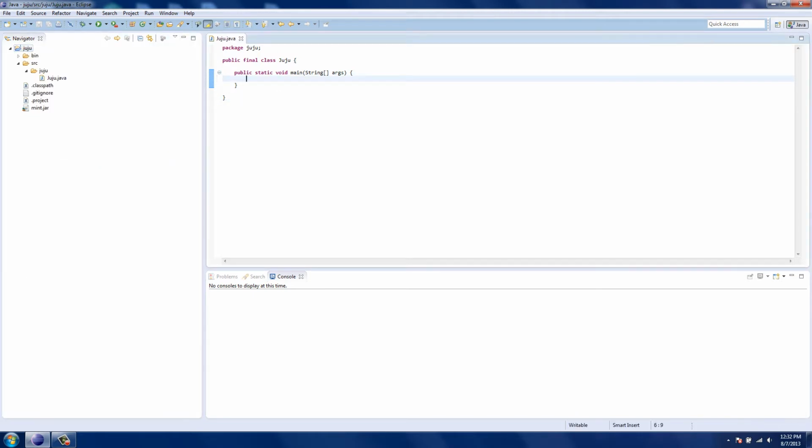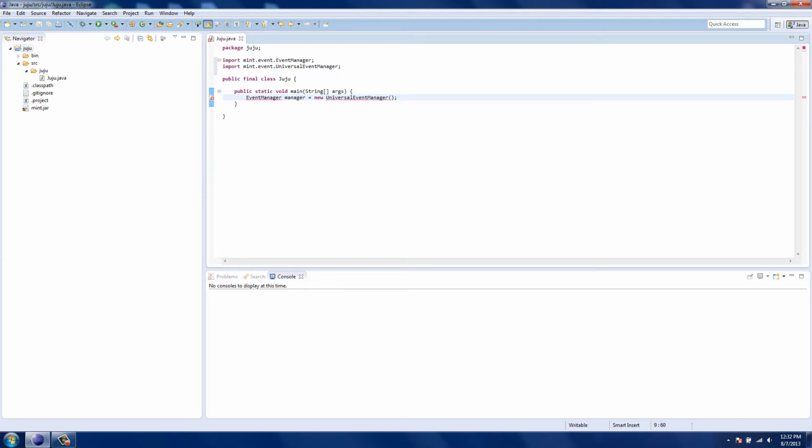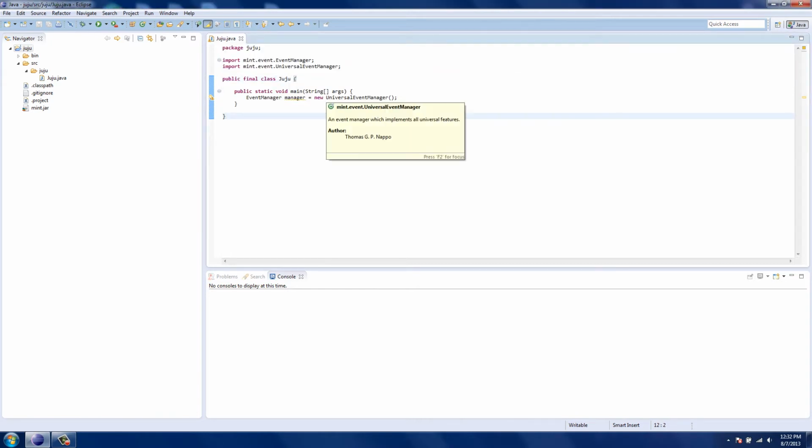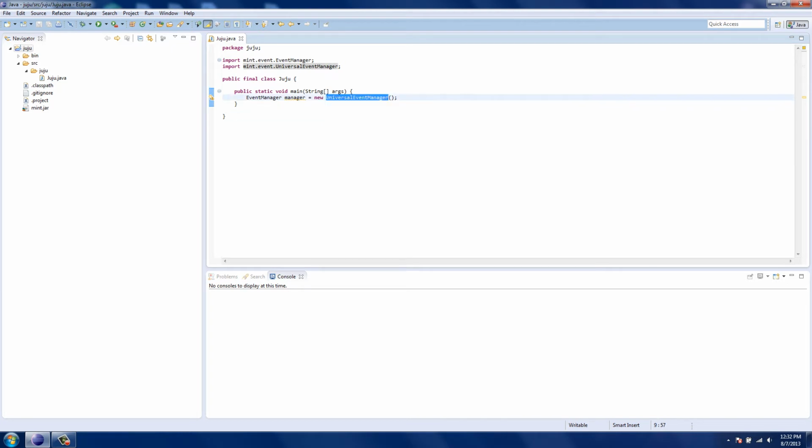Okay. So the first thing about Mint is understanding its event system, because the event system is used pretty much everywhere. It's kind of like the backbone behind everything. The core libraries are there first that you need to know about, and everything uses them. But events are like the second module that actually ties the entire thing together. So let's start out with creating an event manager. This is what you can pretty much always do in your applications. You're always going to want an event manager, and usually you're going to want the one that's built into Mint, so you don't have to write your own. It's called Universal Event Manager.